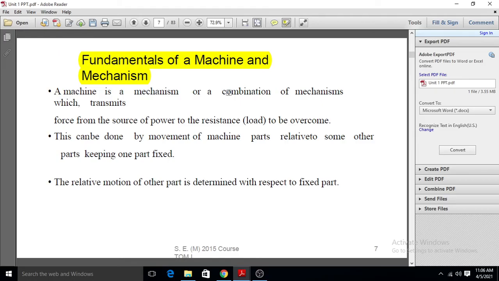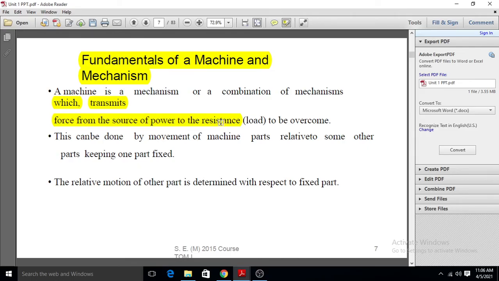If we see, it consists of one or more than one mechanism which transmits force from the source of power to the resistance or load to be overcome.